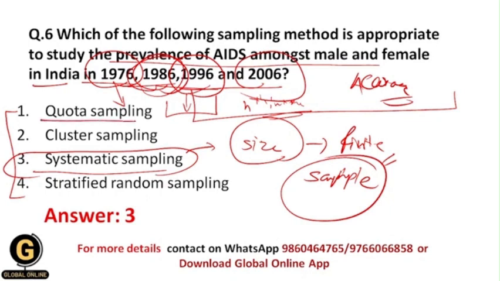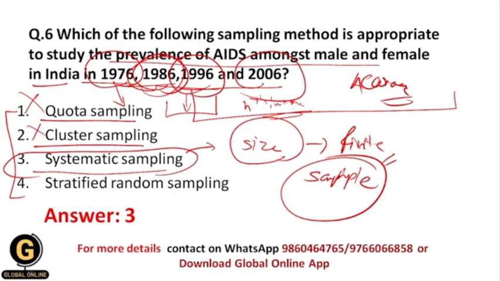Within quota sampling, the researcher actually uses a particular characteristic of people, and accordingly selects the people who have that characteristic. But over here the researcher doesn't know exactly who has AIDS and who has not. That's why this sampling technique won't be useful here. Within the cluster sampling technique, the researcher randomly selects subgroups from the target population, but over here the target population is not infinite, it is finite, and this technique as well won't be useful.